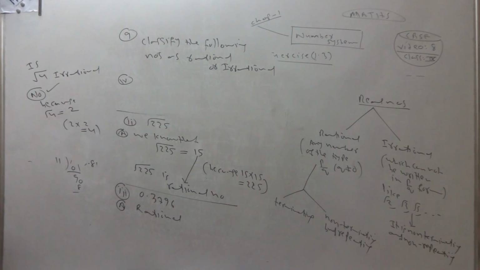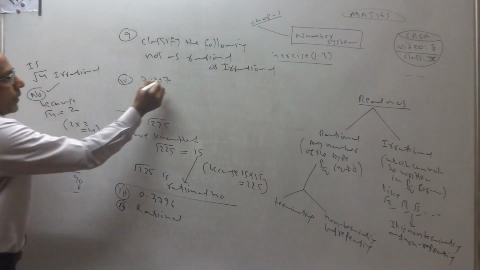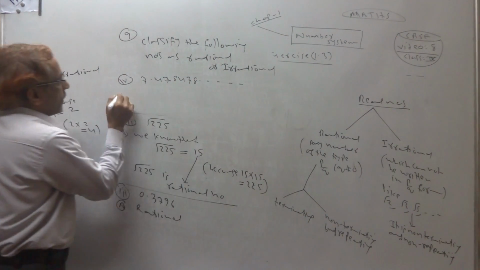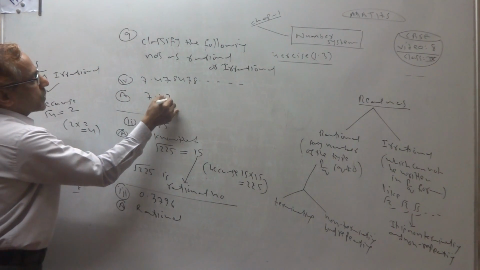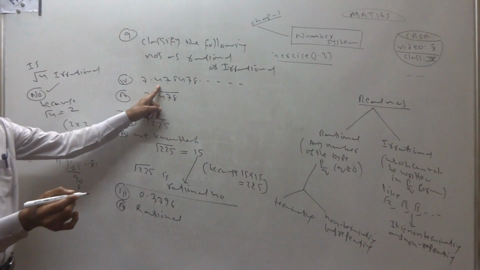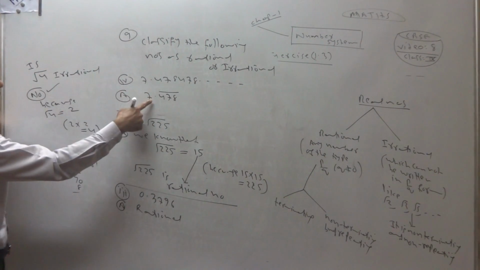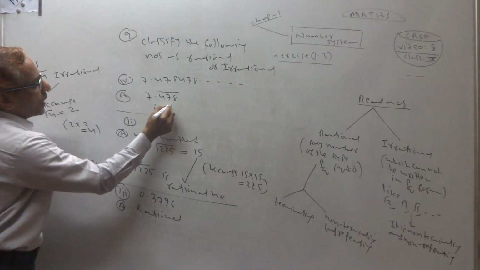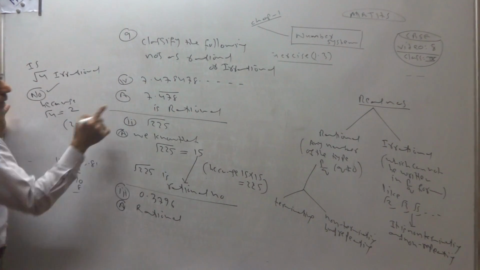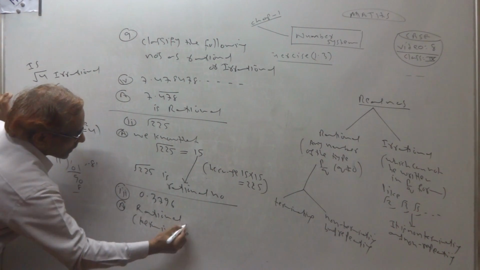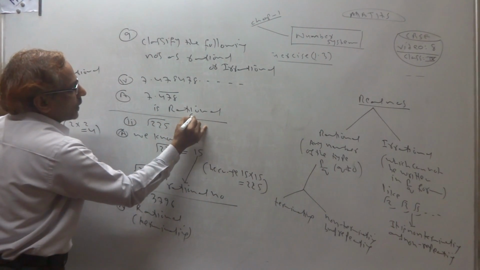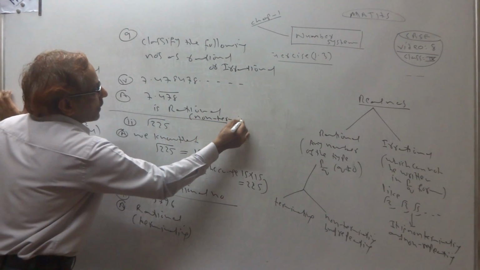The fourth one is 7.478 with 478 repeating, 7.478 bar. Even this is also rational. This type of number is rational. The previous one is terminating and rational; this one is non-terminating but repeating, and also rational.